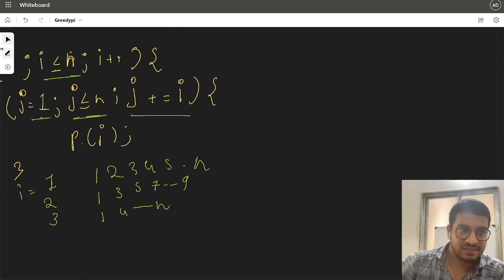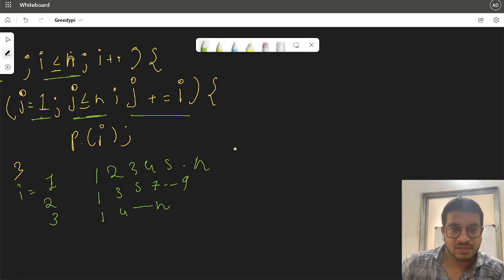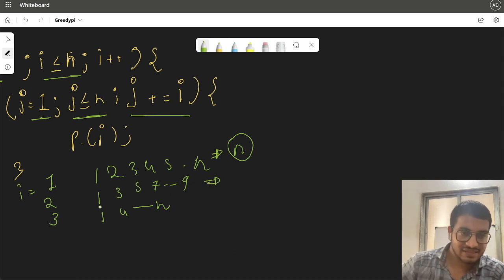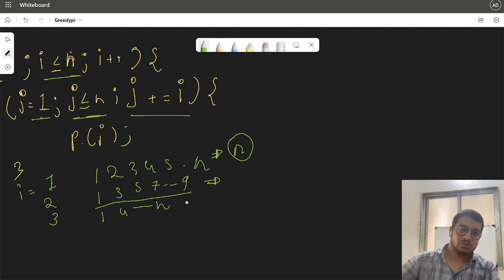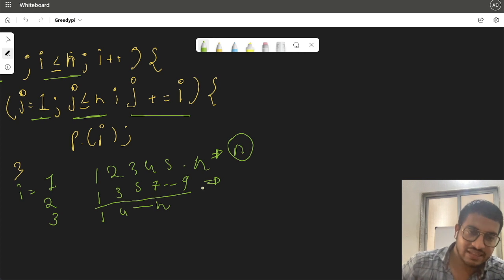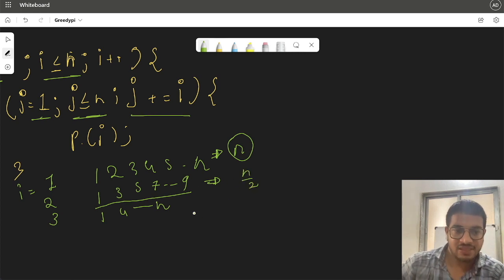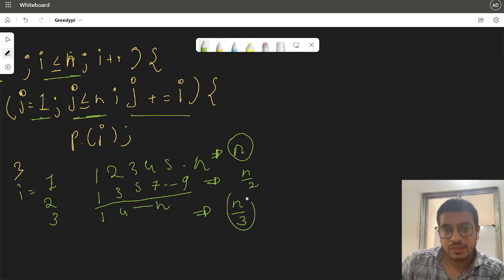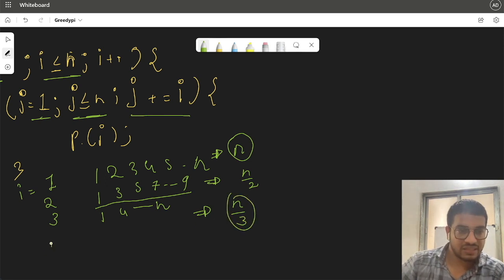If we try to calculate how many values j is getting in each particular case, we can say that if i is 1, j is getting n values. If i is 2, it is taking every second value, so the number of values it will get is n by 2. Similarly, for i equal to 3, it is getting every third value, so the number of values is n by 3. And for i equal to n, j would be just 1.